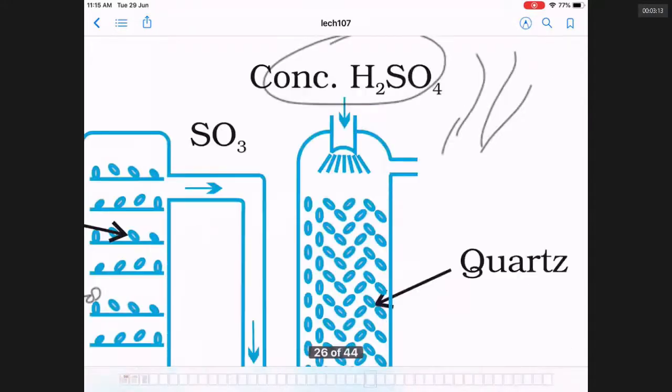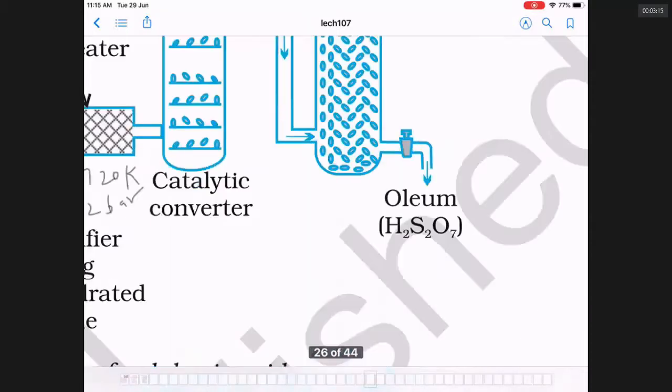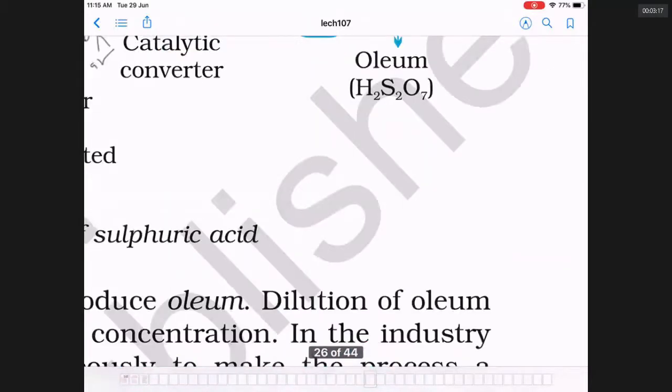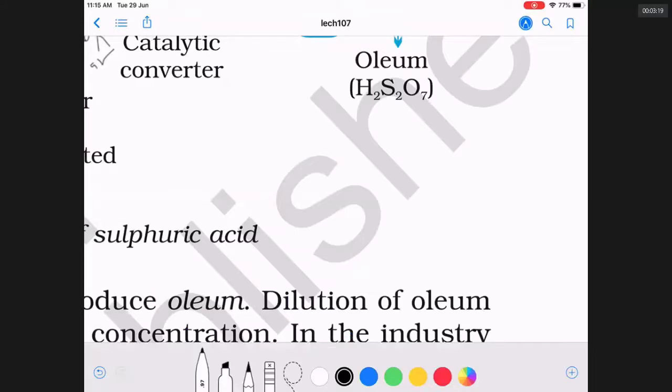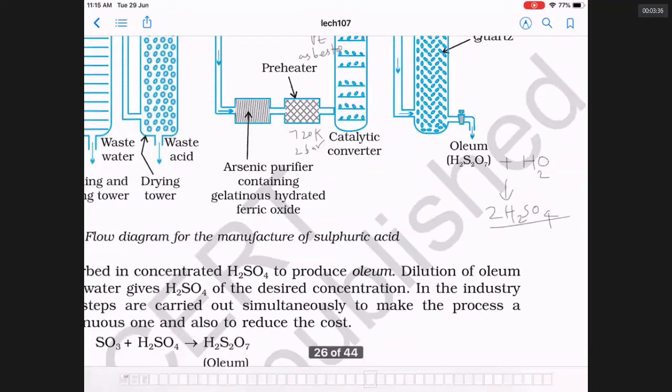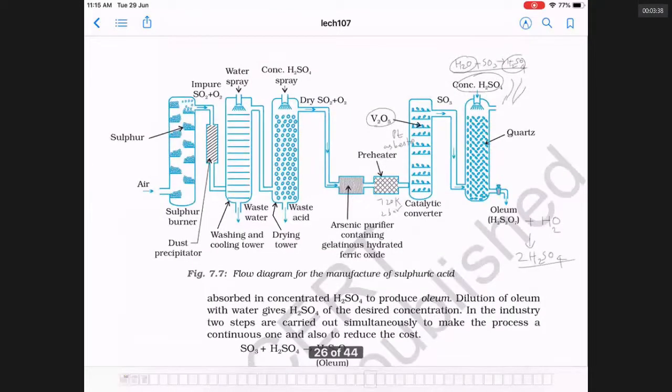Instead, we dissolve it in sulfuric acid to get H2S2O7. This H2S2O7, when added with water, you will be getting 2H2SO4. Got it? This is how H2SO4 is prepared. All this is called the contact process.